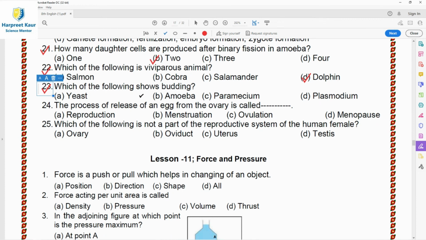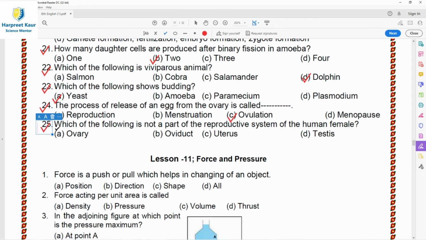Children, we have read that in budding, a small part of the body of the parent organism grows out as a bud, and this bud then detaches and becomes a new organism. So yeast, option A, it shows budding. This is the right answer. Then question 24, the process of release of an egg from the ovary is called. So in human beings, one mature egg is released into the oviduct every month by one of the ovaries. And the release of an egg, or we call it ovum, from the ovary is called ovulation. So option C is the right answer.